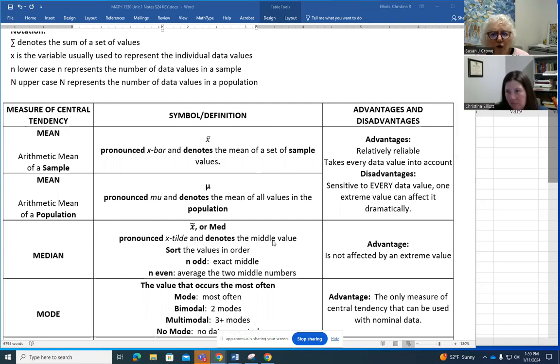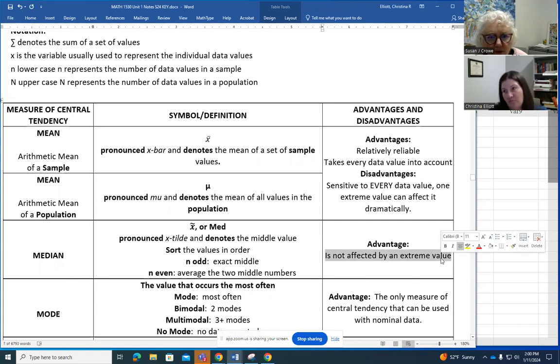In order from lowest to highest, 50% are above that and 50% are below it. In your notes, in the column that says advantages and disadvantages, the median is not affected as much by an extreme value as the mean can be.